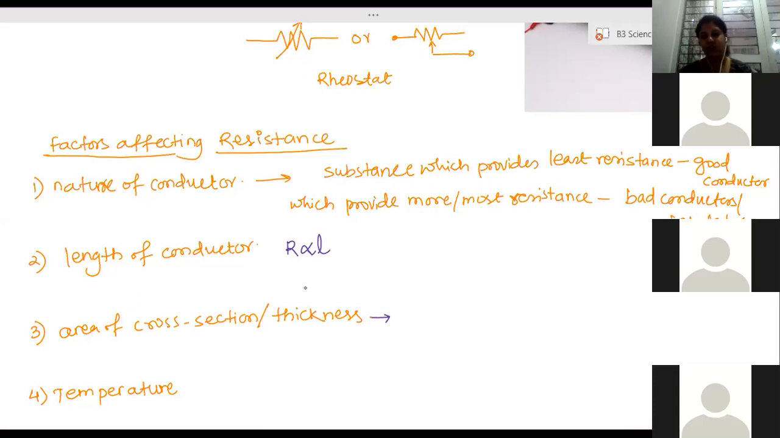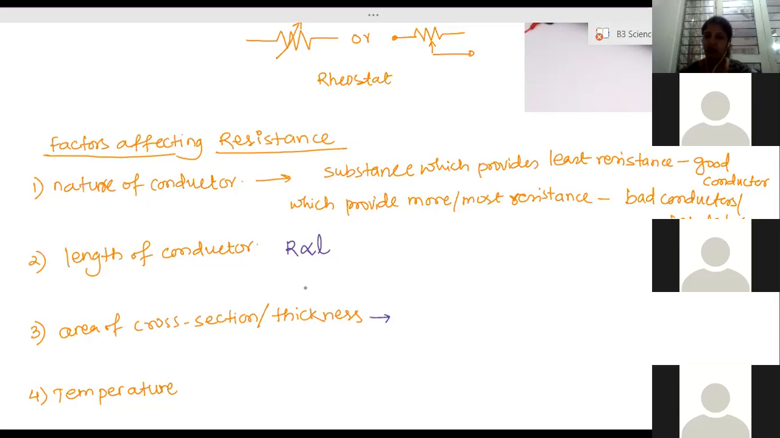Increase. So the more the length of the conductor, electrons will keep on colliding with more number of fixed atoms. So more collision, then there will be more obstruction. More obstruction means more resistance. And if length is less, number of collisions will reduce, and therefore resistance will also reduce. Clear? Yes, sir.